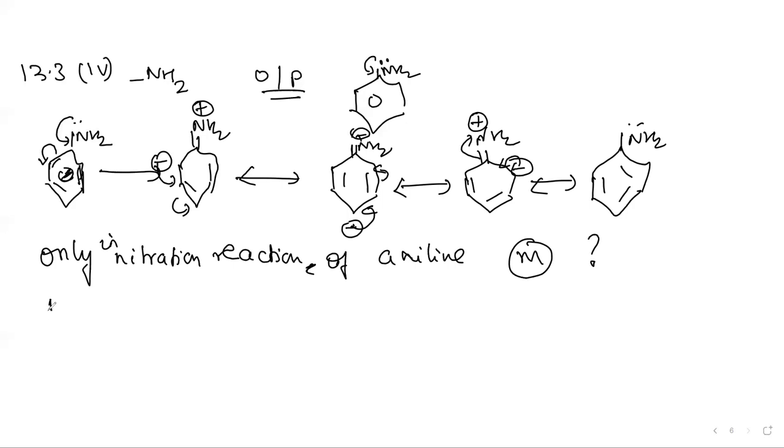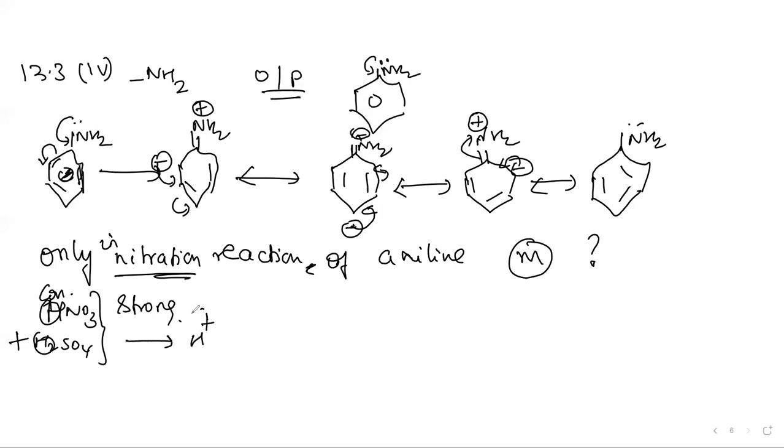See, we know that nitric acid is a strong acid. During the nitration reaction, we use a mixture of acids, concentrated nitric acid and concentrated sulfuric acid. So these acids will produce H plus ions in aqueous medium. And this acidic H plus ion goes and forms a coordinate bond with the amine, because amines, we know, are basic.